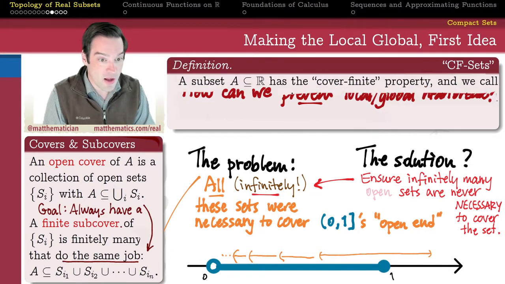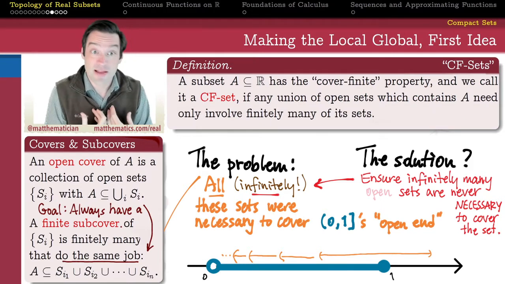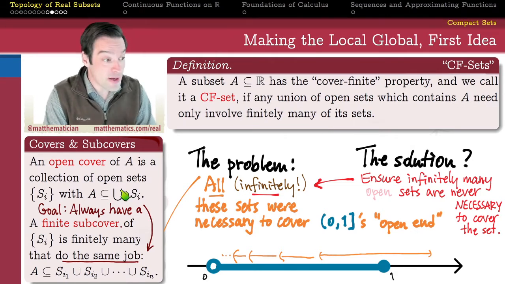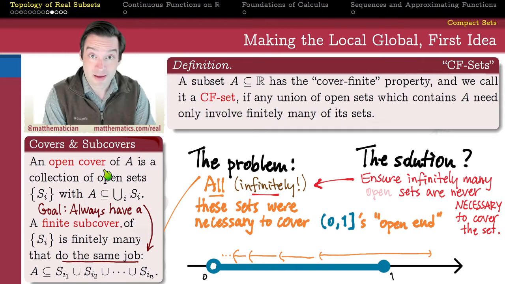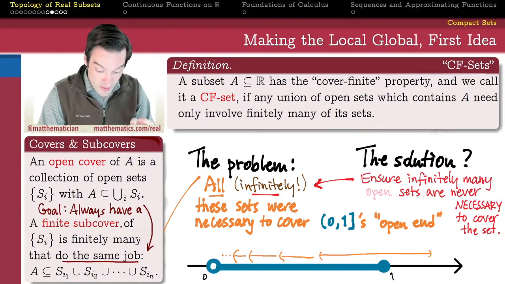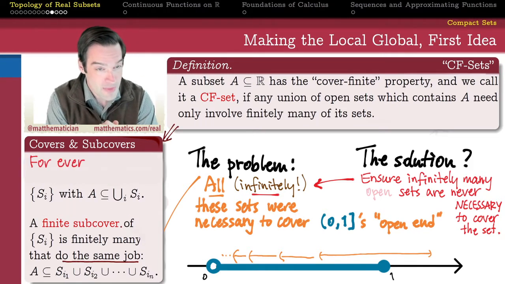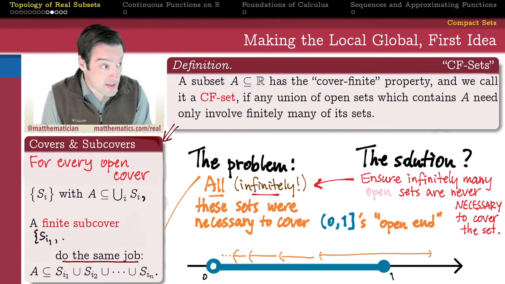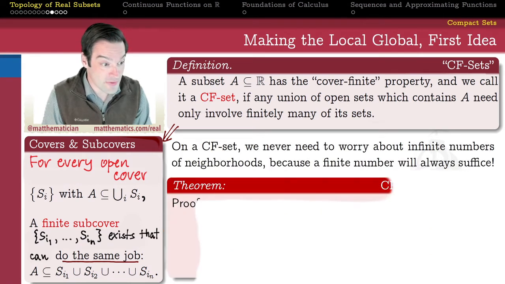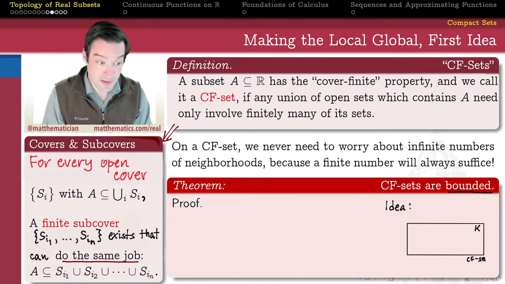Such a set is going to be called cover-finite, or I call it a CF set. So a subset of the reals has the cover-finite property, and I'm going to call it a CF set, if any union of open sets which contains A as a subset need only involve finitely many of its sets. In other words, every open cover of A that you provide, I can, from that open cover, extract a finite subcover that still covers all of A. So CF sets are nice because we never need to use infinitely many open sets to cover them. Even when we try to use infinitely many sets to cover it, we only really need finitely many of them.